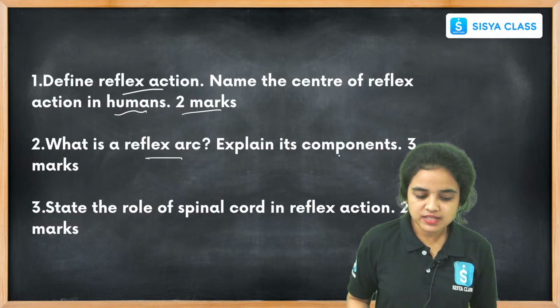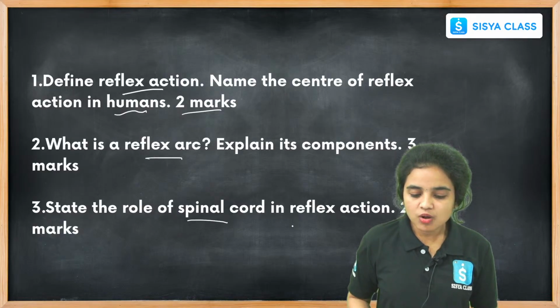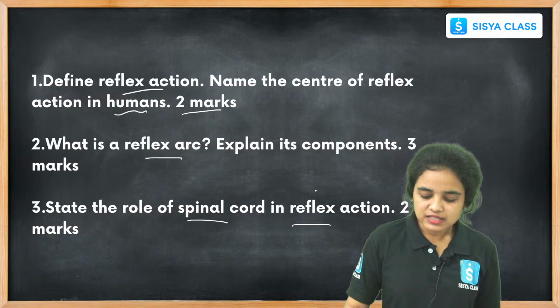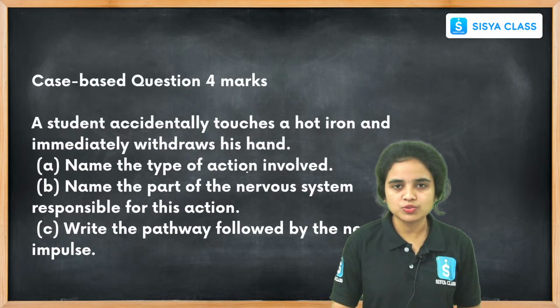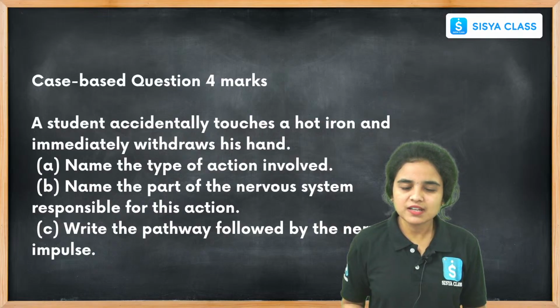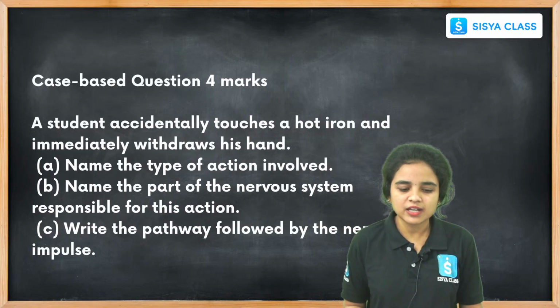Explain its components. It carries 3 marks. And state the role of the spinal cord in reflex action. It carries 2 marks. It will be helpful to write the answers in 1 or 2 sentences. Right students, mostly from this chapter we get 2 marks and 3 marks questions only. There are no long answers.